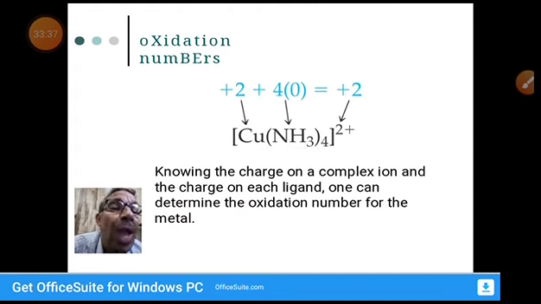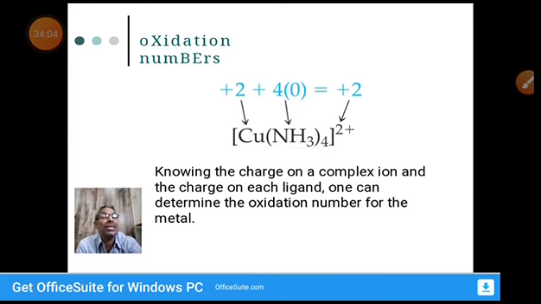So how do we calculate the oxidation number of the central metal atom? Just now we told you that, knowing the charge of the complex ion and the charge on each ligand, one can determine the oxidation number of the metal. The total charge on the complex comes from adding the central metal charge and the ligands' charge. By combining these two charges, we get the complex charge.